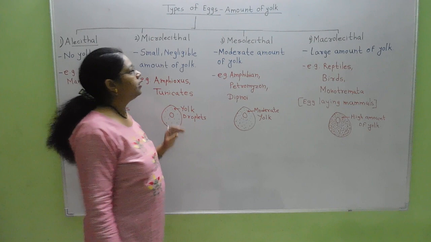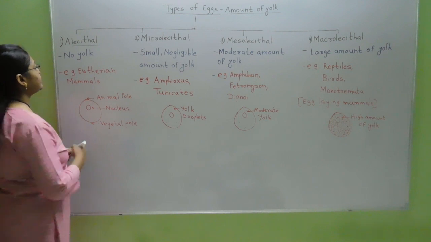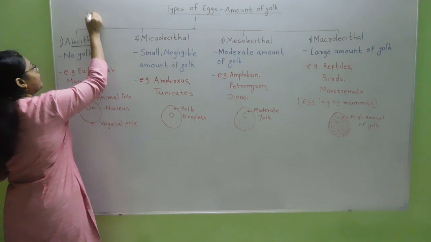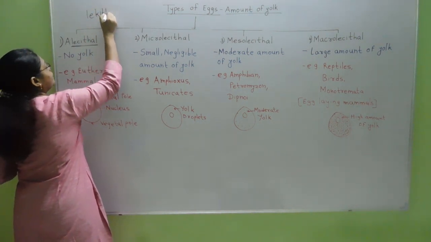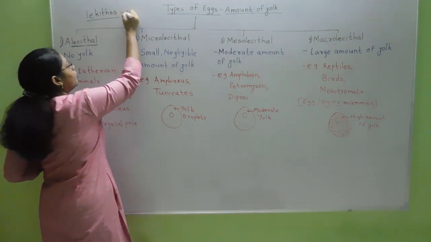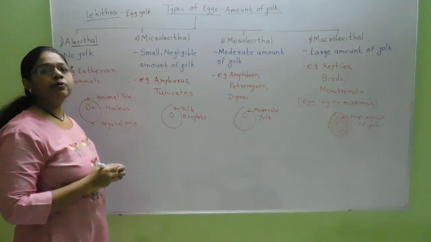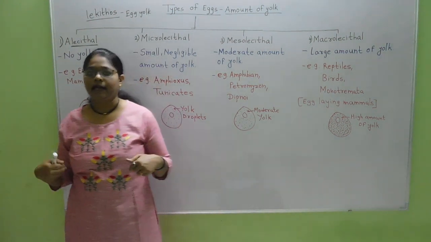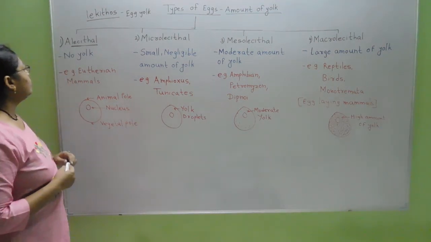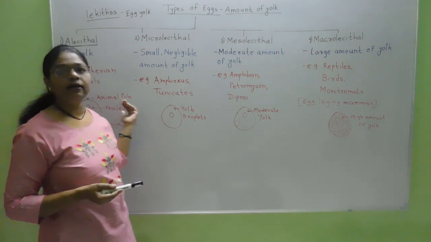The first one is called alecithal eggs. The word lecithal came from the Greek word lekithos, which means egg yolk. So according to how much yolk is present inside the egg, these eggs are classified. The first one is alecithal, that is, there is no yolk inside the egg.